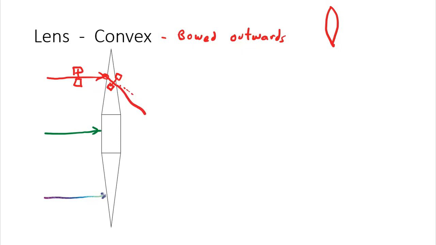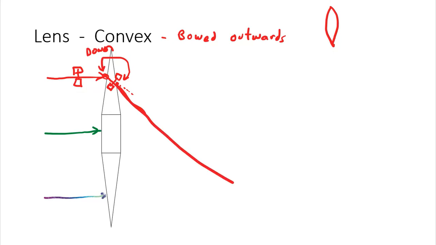So we could argue that here, the light would bend down, and then here, the light would bend down again, and that says down, even if you don't believe me, right? So light bends down and down. So as light enters and exits this convex lens, when it enters, it gets bent downwards. When it exits, it gets bent downwards again. So when it leaves, it's going down. And once it's in the air, it's not bending at all.